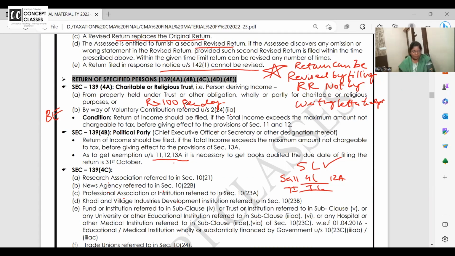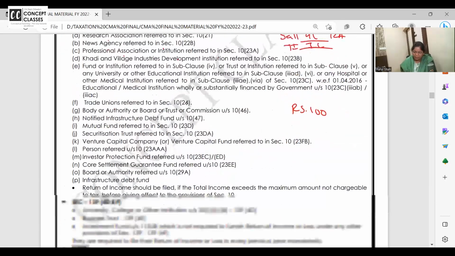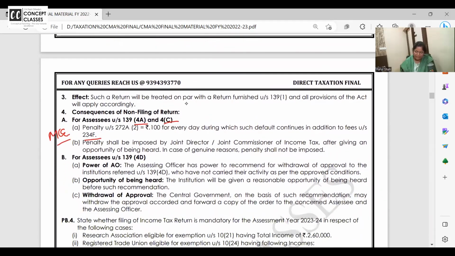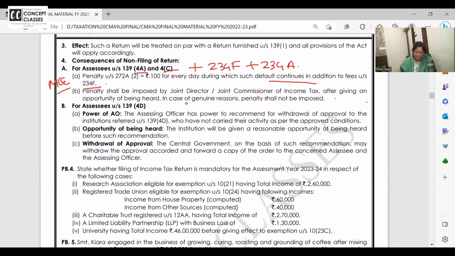Same 139 4C, all these agencies, ₹100 per day is the penalty during which default continues from due date till actual date of filing the return. And this penalty is along with 234F fees, along with 234A belated interest. Penalty shall be imposed by joint commissioner after giving an opportunity of being heard in case of genuine reason and all that. ठीक है, ये routine है सब.